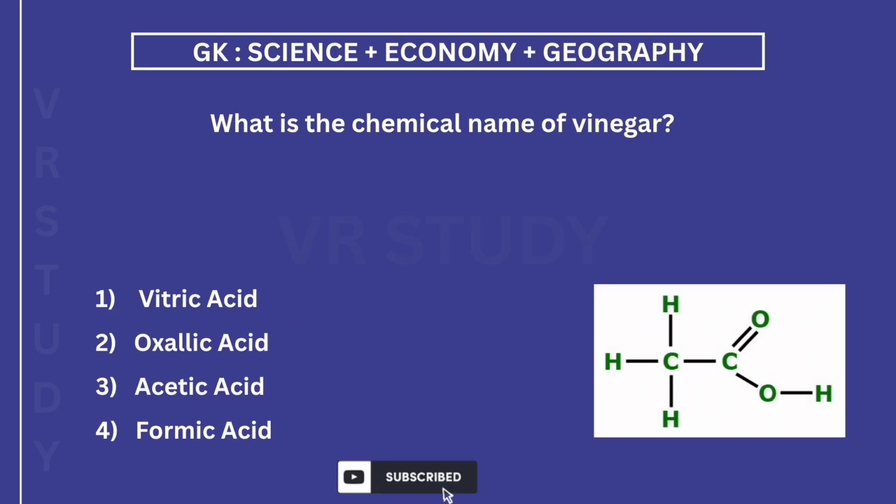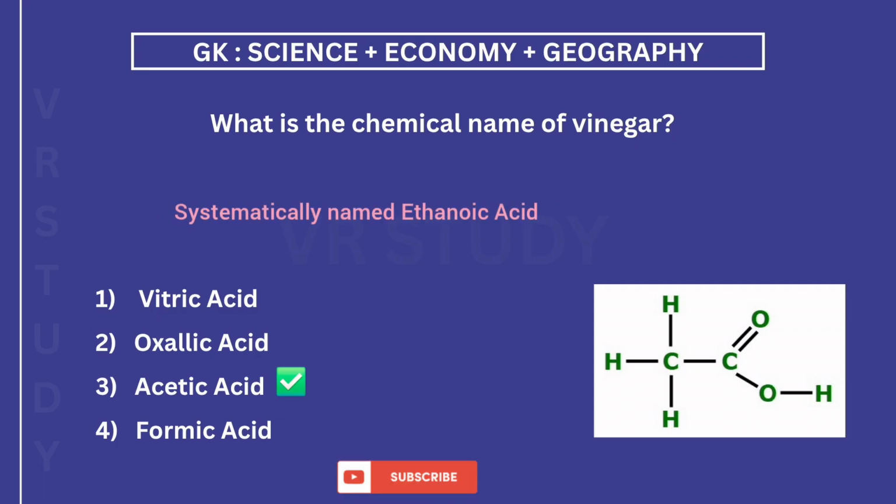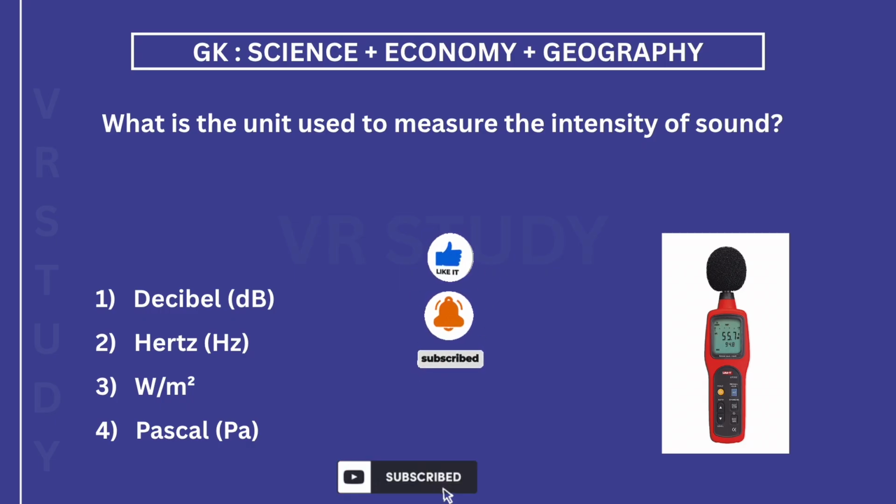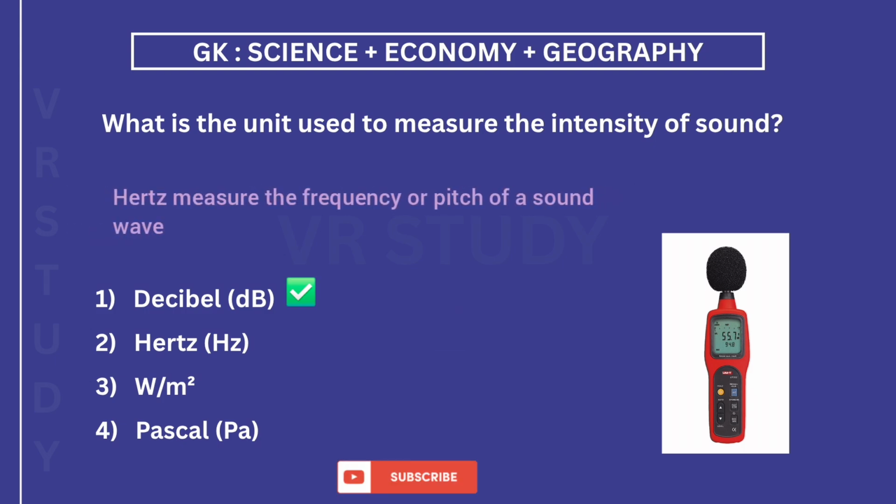What is the chemical name of vinegar? The answer is 3. Acetic acid, systematically named ethanoic acid. What is the unit used to measure the intensity of sound? The answer is 1. Decibel, dB. Hertz measures the frequency or pitch of a sound wave.